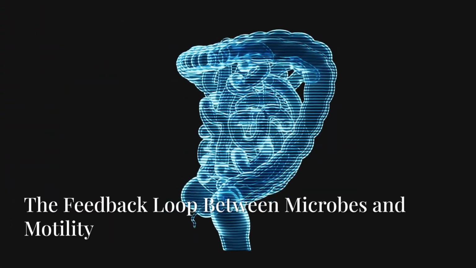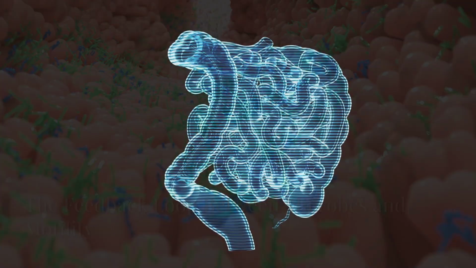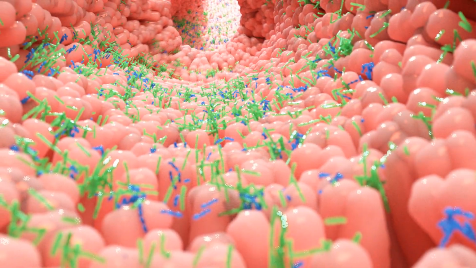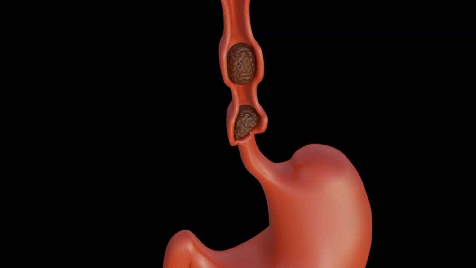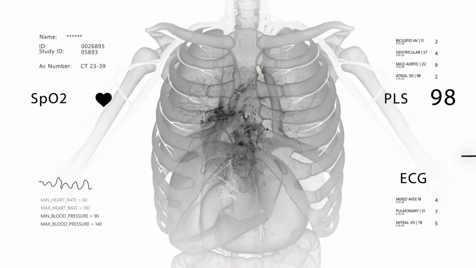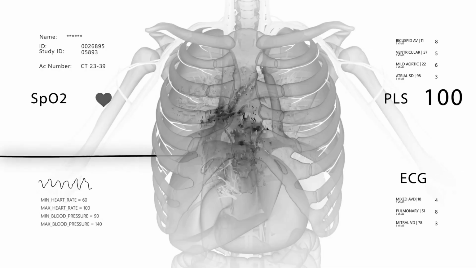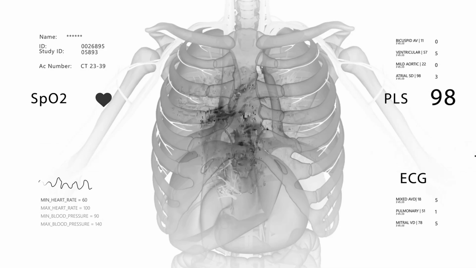Microbes influence motility. Motility influences microbes. When gut movement slows, bacteria have more time to ferment carbohydrates in inappropriate locations. Gas production increases. Inflammatory signaling rises. That inflammation further slows motility. This loop sustains dysbiosis even when diet and supplementation improve. Breaking the loop requires restoring rhythm, not just killing organisms.